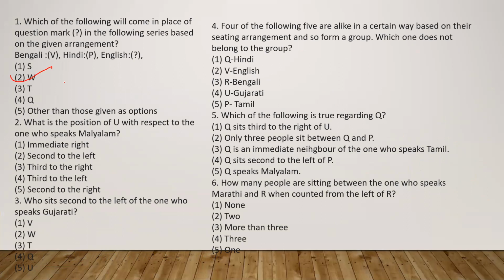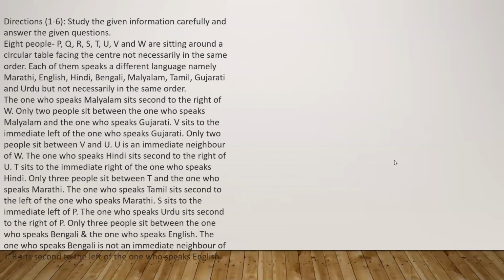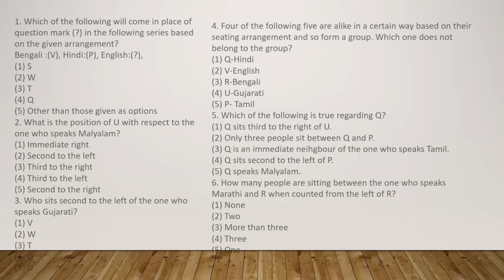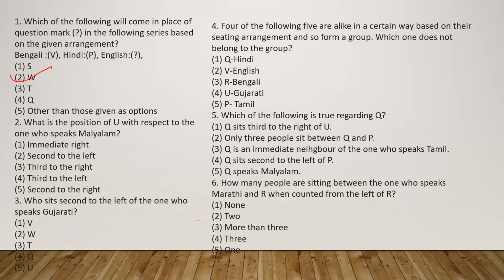Now we have to try the second one. What is the second question's answer? What is the position of U with respect to the one who speaks Malayalam? So U is here and Malayalam is here, third to the left. That is third to the left from the Malayalam. So the answer for the second one is third to the left. So the fourth option is the correct answer.